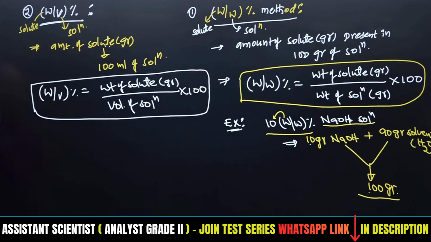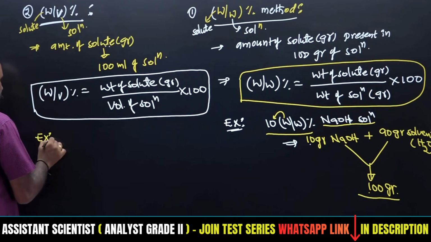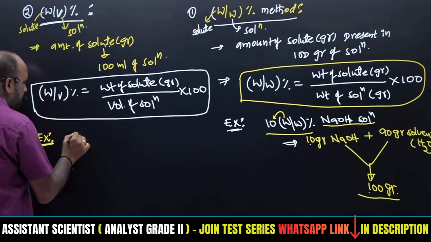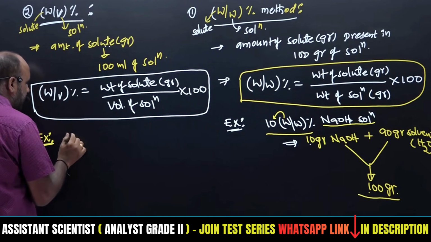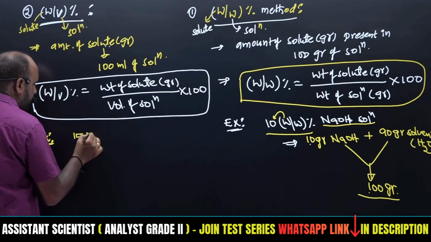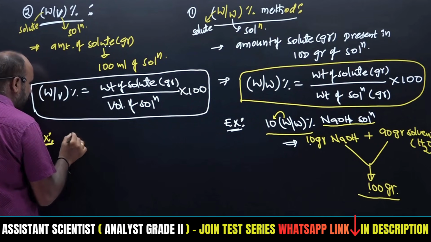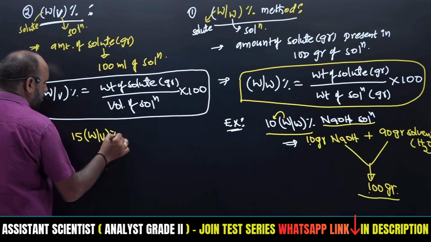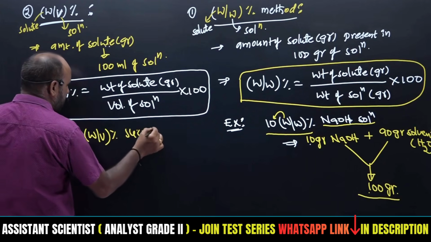Here we will go directly with an example or question. What is meant by 15 weight by volume percentage sucrose solution?